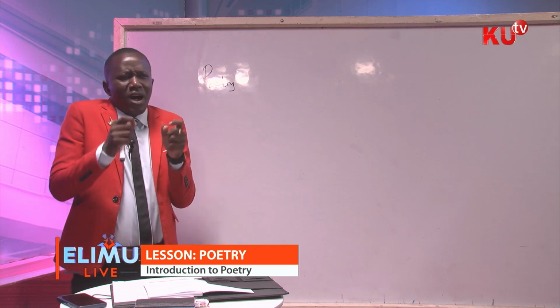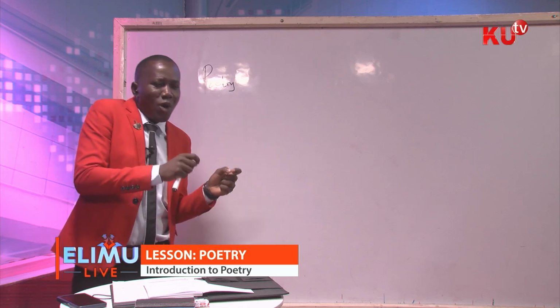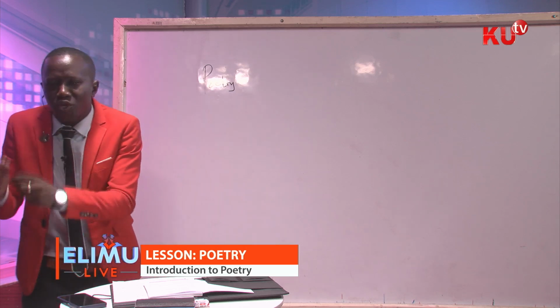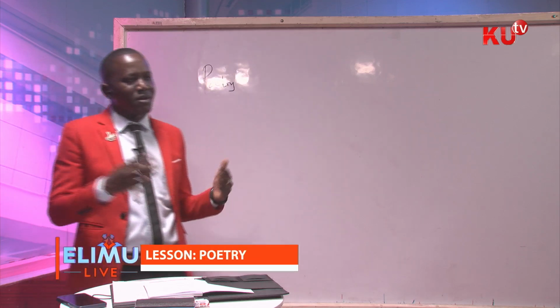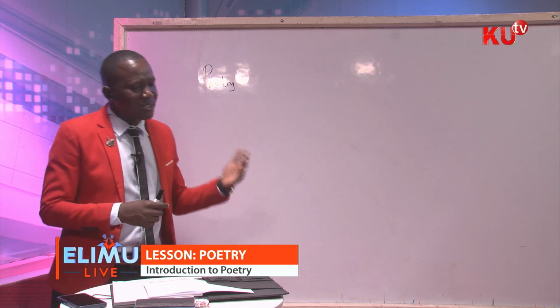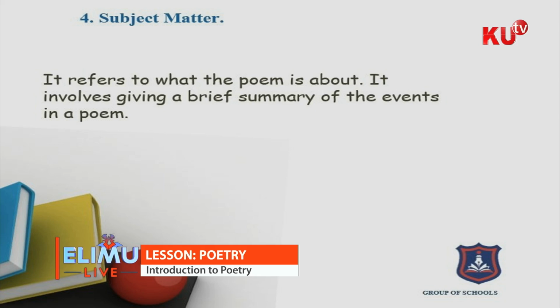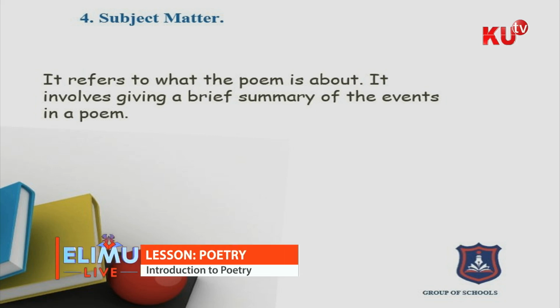But in the subject matter, if you are asked to state the subject matter in a poem, kindly make sure you state what the poem is all about by giving a brief explanation of the events in a poem. Let me give you an example. If you are asked about the subject matter of a poem, you can say, this poem is about the suffering of the street children, especially in towns. So when you are giving such an explanation, then you are giving the subject matter of a poem.